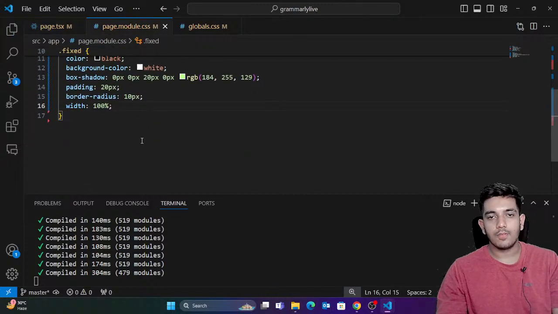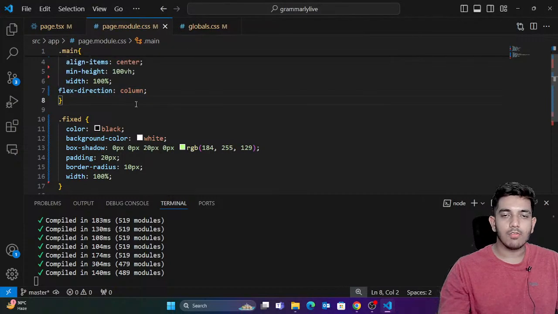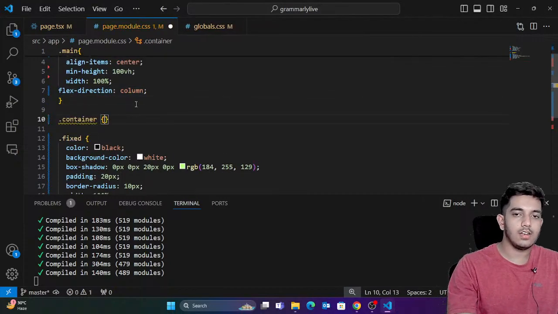Now we're gonna style our container. I'm just gonna say that this container is containing everything.